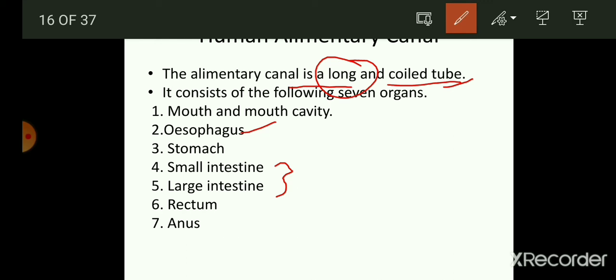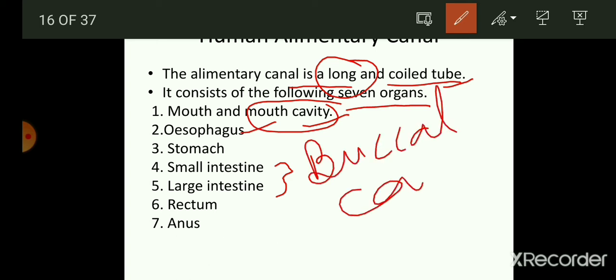It consists of the following seven organs, which are mouth or mouth cavity. This mouth cavity is also known as buccal cavity, in which the saliva is produced, and we have 3 salivary glands present in our mouth. We will talk about it when we are studying the mouth. Thereafter we have the esophagus. So the esophagus is a long tube, also known as the food pipe, in which no digestion takes place, but it allows the passage of the food into the stomach.